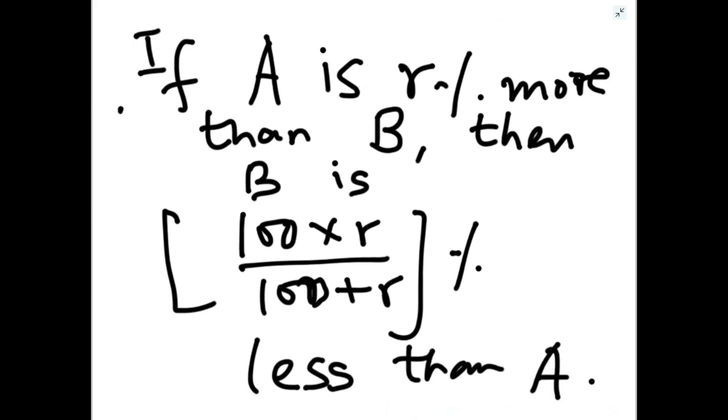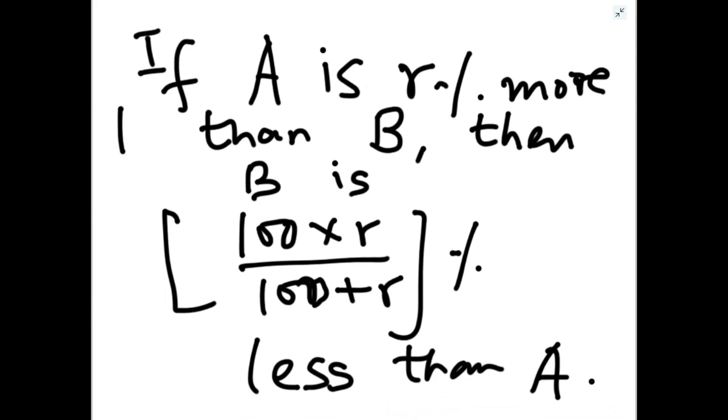So this is the shortcut formula. यदि A B से R% ज़्यादा है, R% मोर, तो B कितने परसेंट लेस होगा A से? 100 into R upon 100 plus R. So this will give you directly the percentage. सीधे आपको परसेंटेज मिल जाएगा. 100 into R upon 100 plus R% less than A.